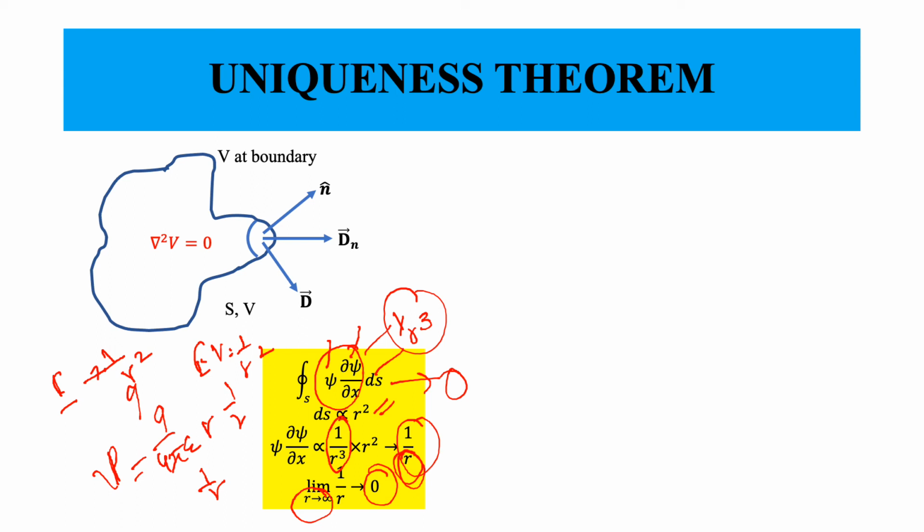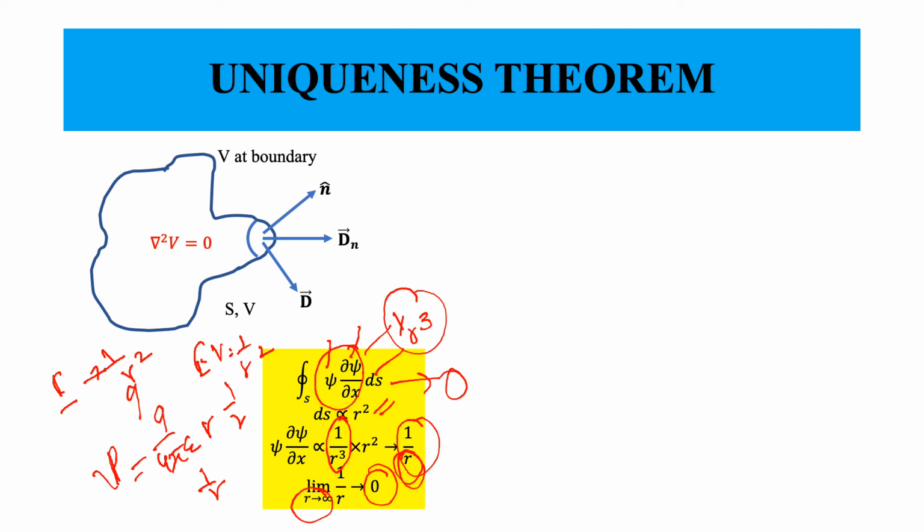So that the total contribution of the integration itself is 0. This is very crucial. The point that we have made is that the potential must go as 1 by r at least, then the gradient of the potential along the normal would go as 1 by r square, at least on a spherical surface, and for all practical purposes this will work out very well.